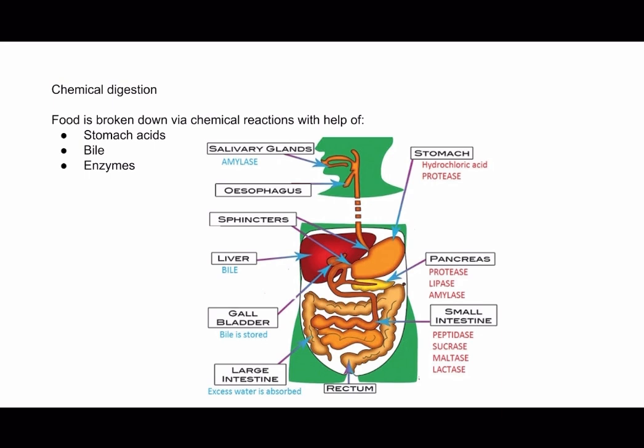Lactase is an enzyme produced by the small intestine that helps in the digestion of lactose, the sugar found in milk and dairy products. Lactase breaks down lactose into glucose and galactose, so it can be absorbed. Other enzymes like maltase, sucrase, and peptidases are involved in the further breakdown of carbohydrates, sugars, and peptides, respectively, into their simpler form.